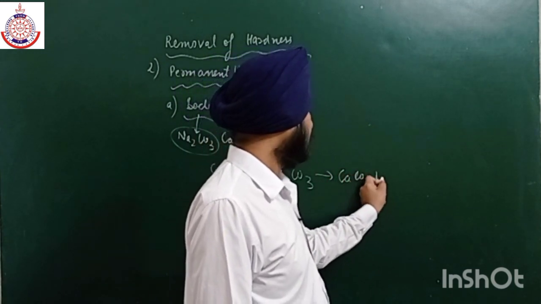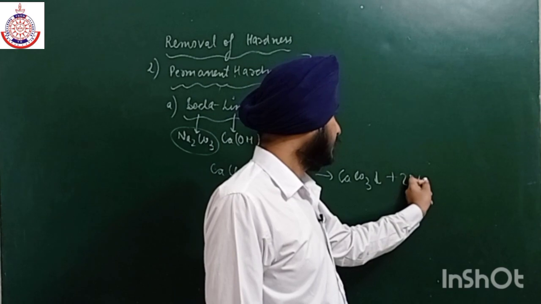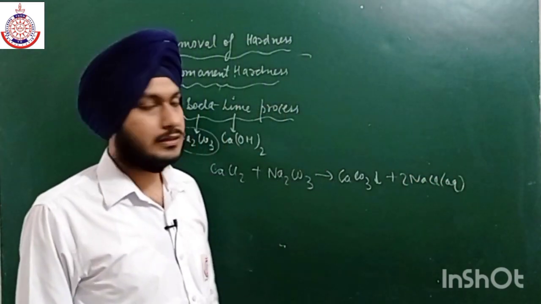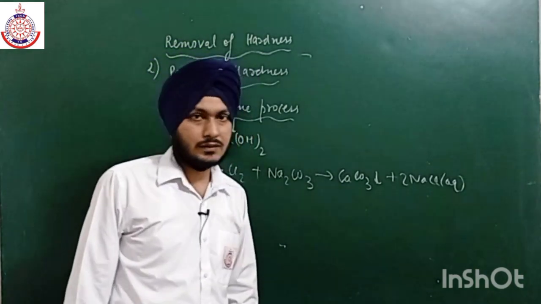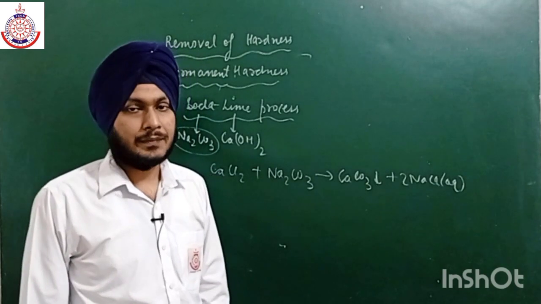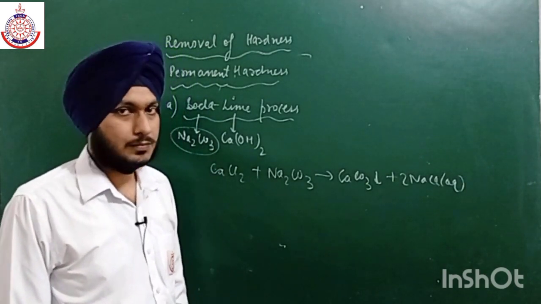This will settle down, and we will get 2NaCl, which is in aqueous form, okay, which is soluble, and it will not create obstruction in the formation of lather with soap, okay.